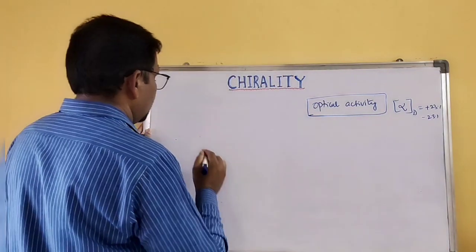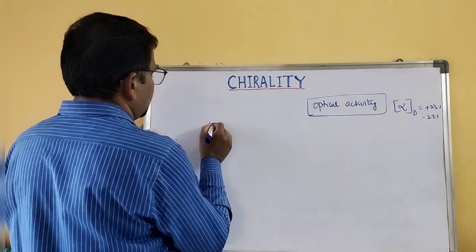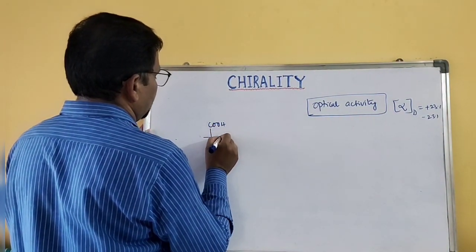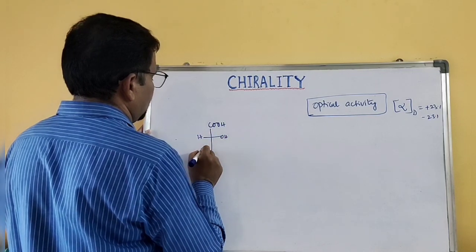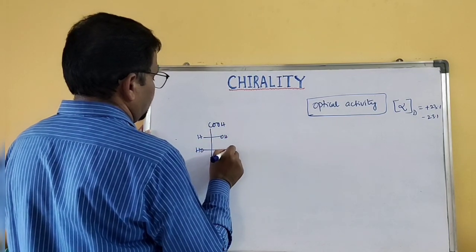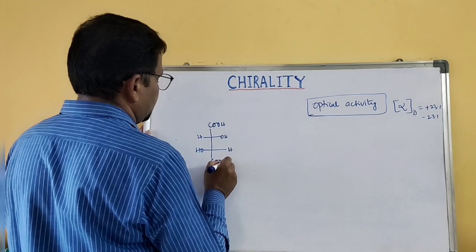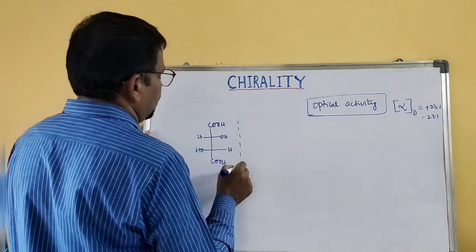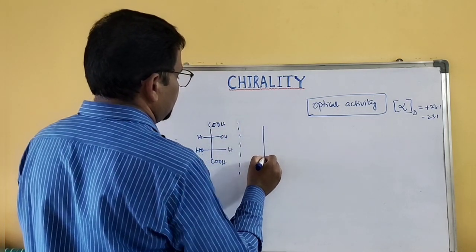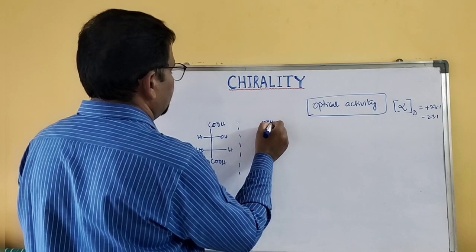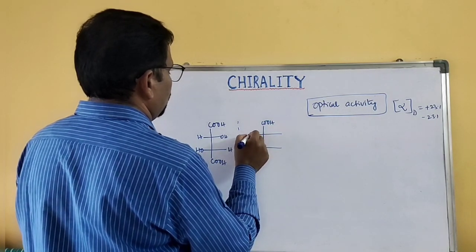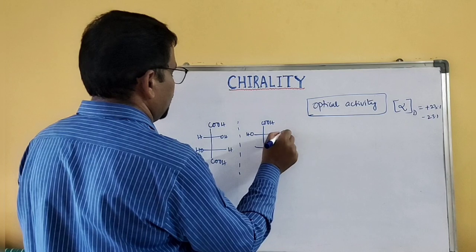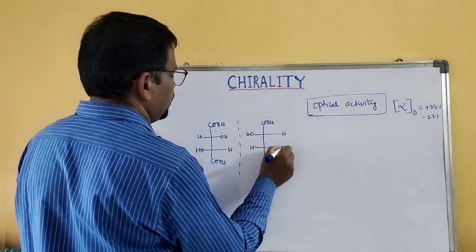Suppose, so this is tartaric acid, and the mirror image of this is like this, OH this side and hydrogen that side, hydrogen and OH.